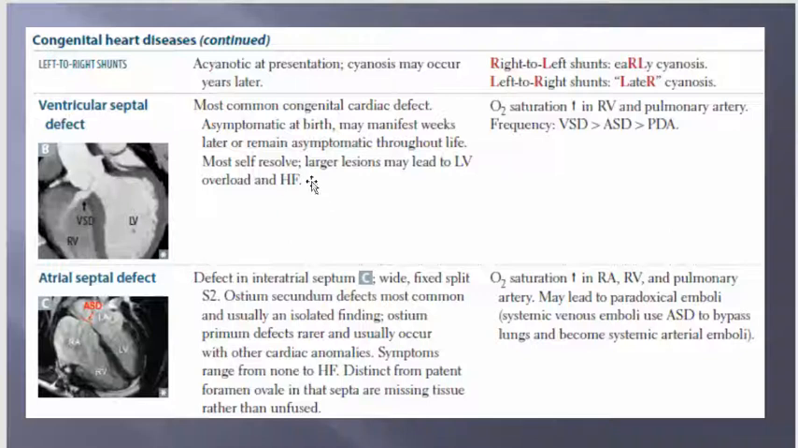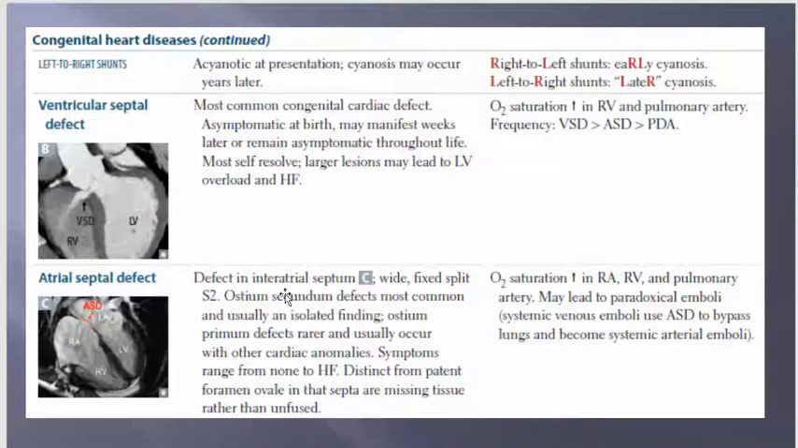Most resolve on their own. Larger lesions may lead to left heart volume overload and heart failure. Oxygen saturation is increased in the right ventricle and pulmonary artery, primarily because why? Well, the oxygen from the lung is coming here, and then of course escapes here. VSD is the most common, then ASD, and then PDA. And then ASD, okay, that's the next one here.